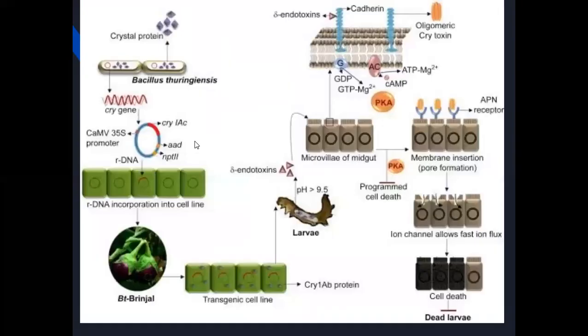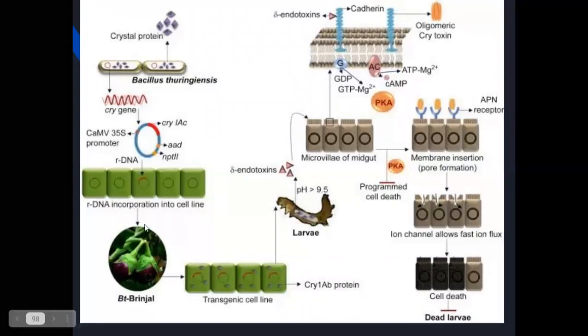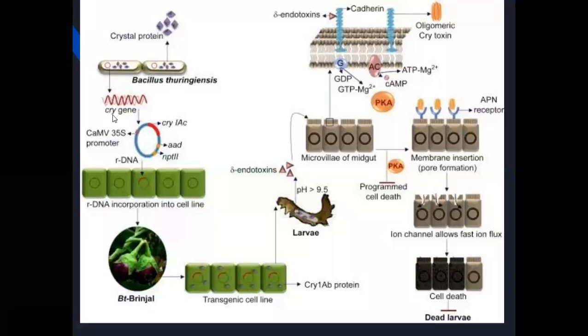Now the next one is BT brinjal, Bacillus thuringiensis brinjal. Here also the BT brinjal seeds are treated with the Bacillus thuringiensis gene. That gene is called the cry gene. The cry gene is inserted into the vector, meaning it is inserted as rDNA into the host cells. Those host cells develop into healthy plants.